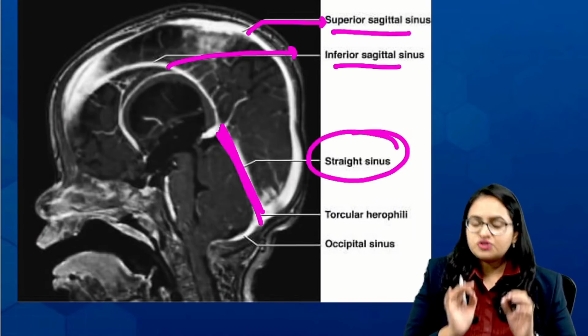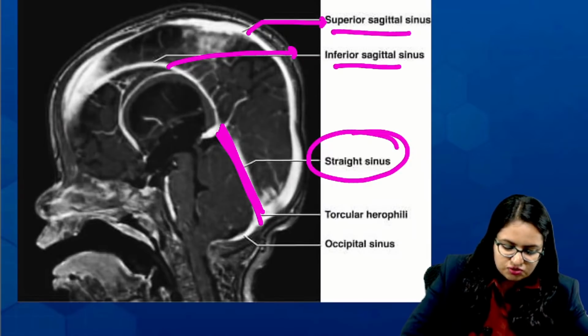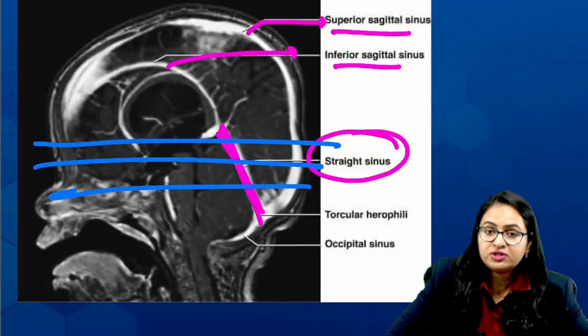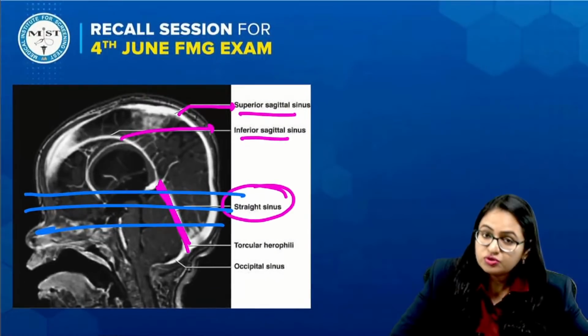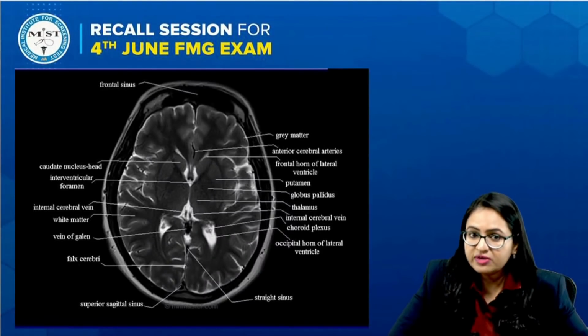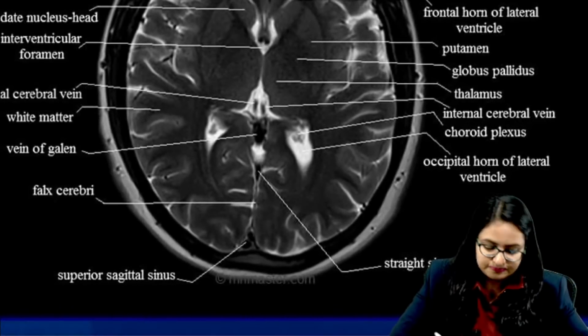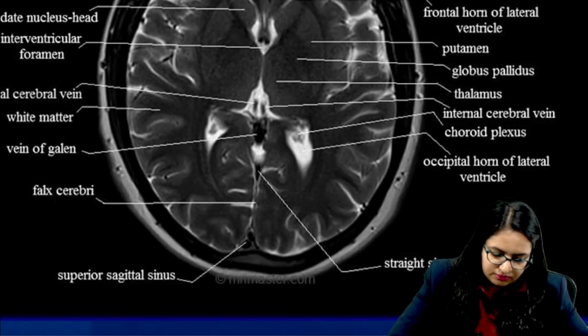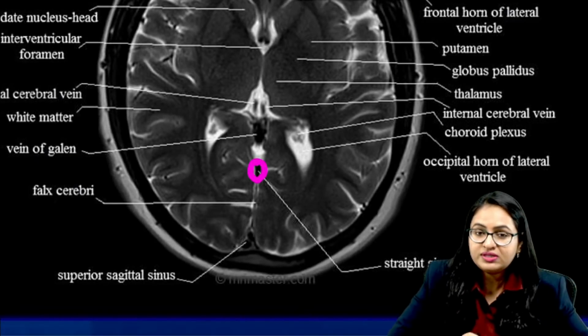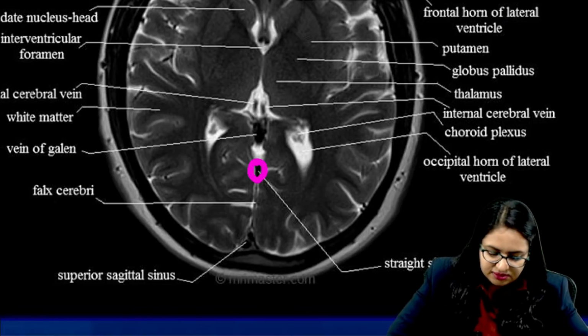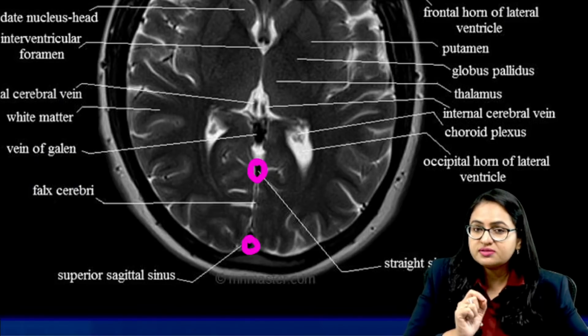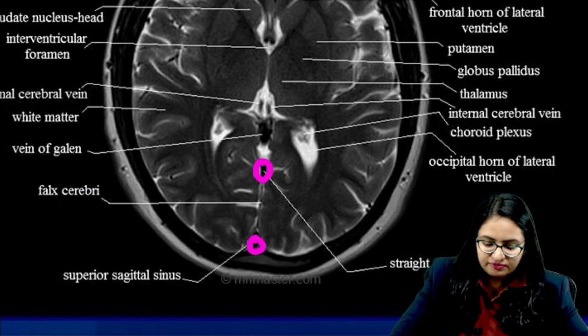Now in the question, transverse sections were given. The transverse sections will be like this. So now let us come to the transverse section given in the question. Over here we found one structure, and another structure is present over here. There are two sinuses which you can focus on the posterior side very well.